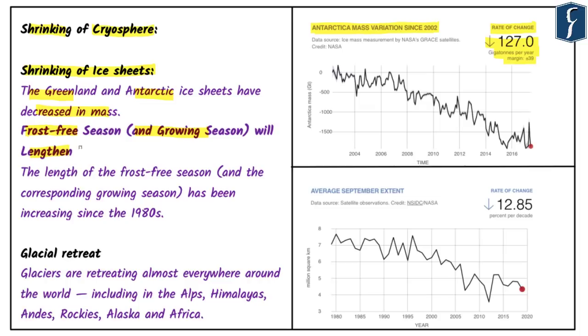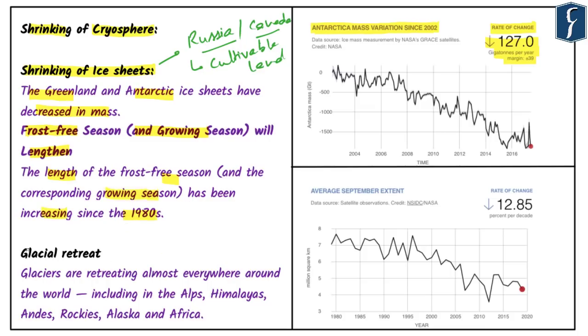very negative in nature. At the same time, we need to understand that when ice sheets are shrinking, there is more land available in Russia, Canada, and many other countries and poles in which they can have more access to cultivable land. So these are more of a short-term benefits which basically impede our long-term vision for the planet as such. The length of the frost-free season and the corresponding growing season has been increasing since the 1980s.